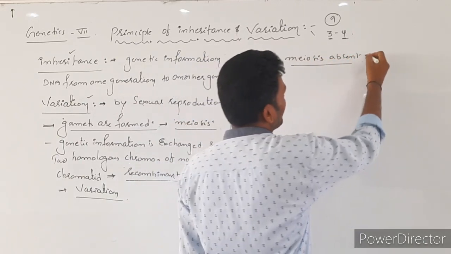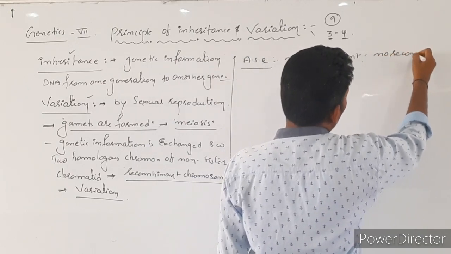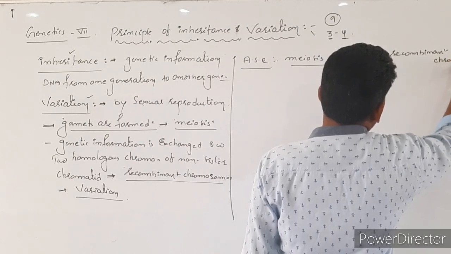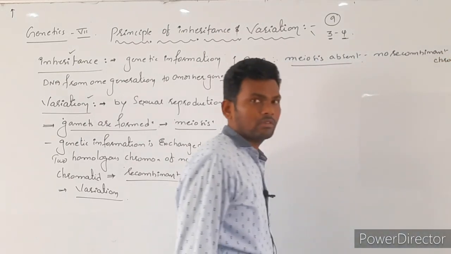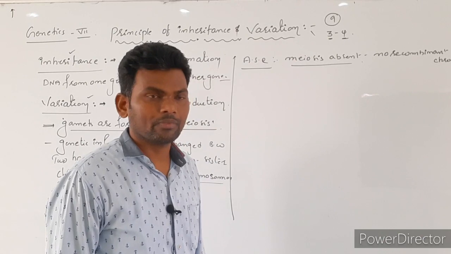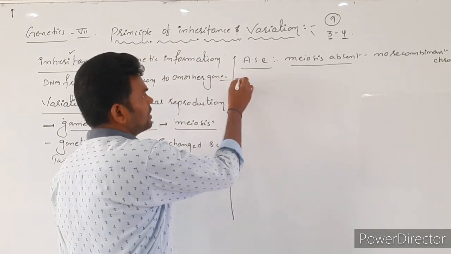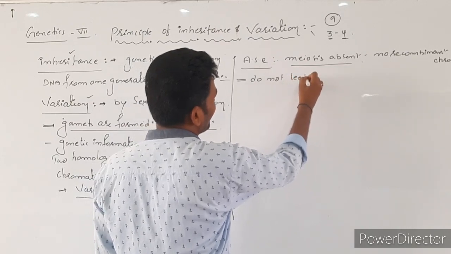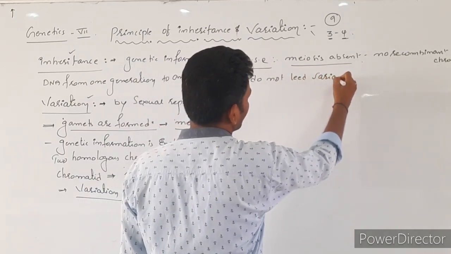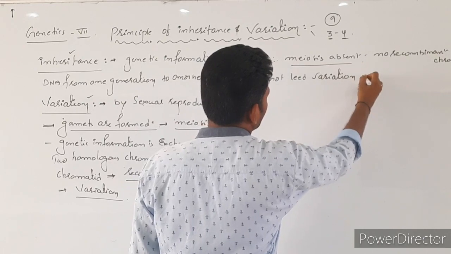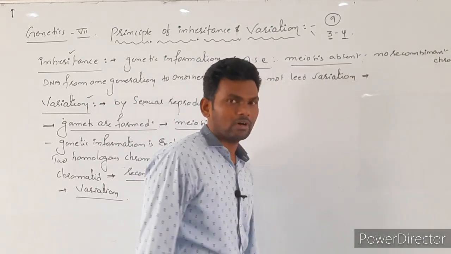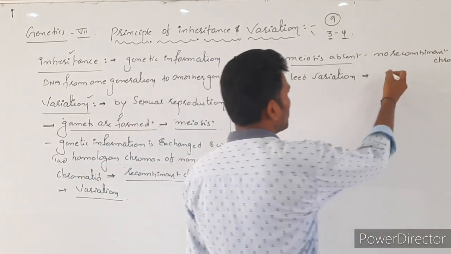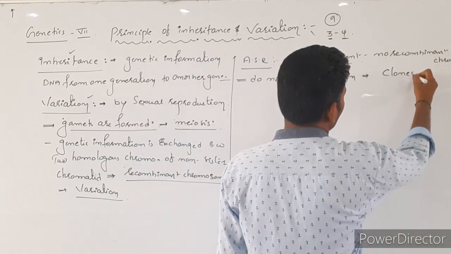So that's why there is no recombinant chromosome formation, and further, they do not lead to variations. So such offspring are exactly equal to the mother. Such are called what? Clones.